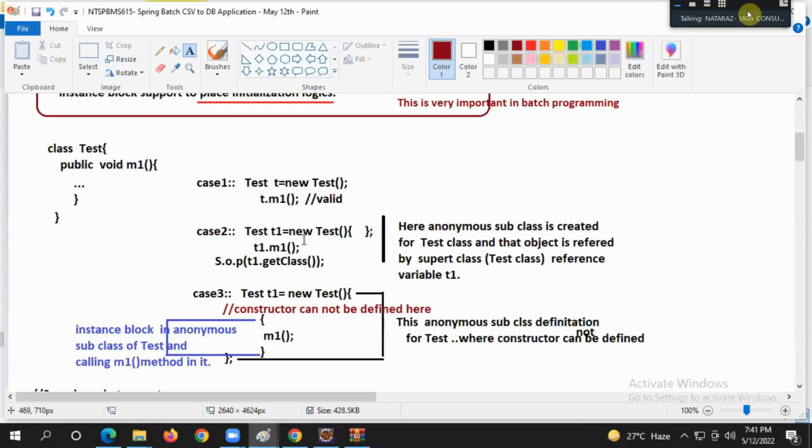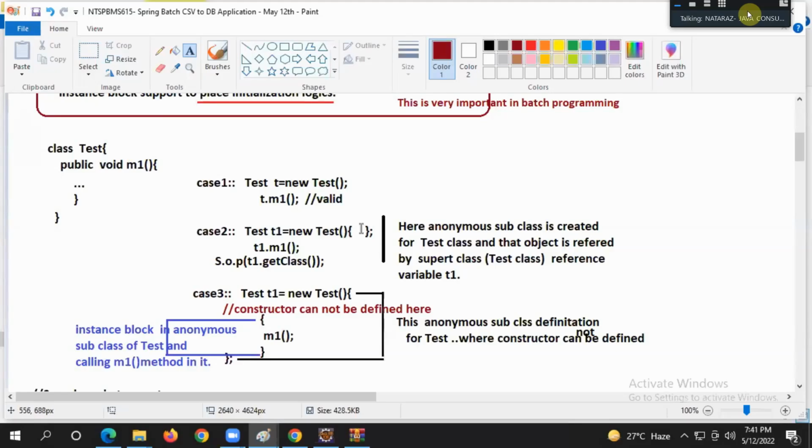Tell me what happened: one anonymous subclass is created for the Test class. An object is created for that subclass, and the superclass reference variable is referring to that subclass object.